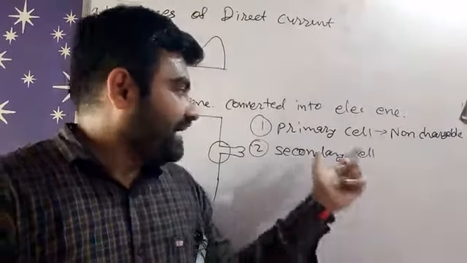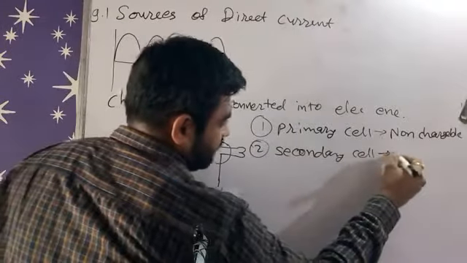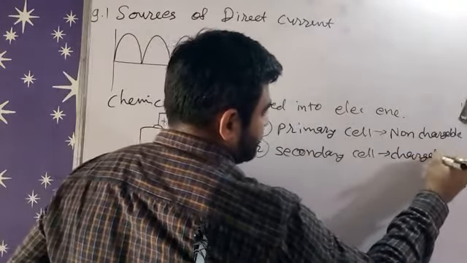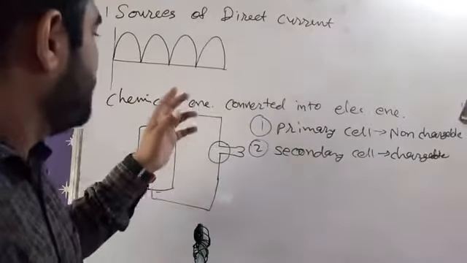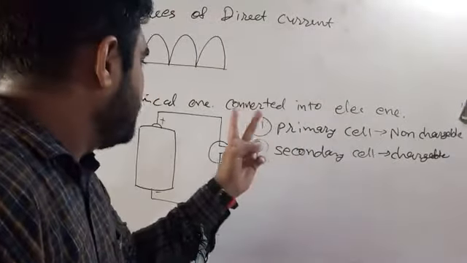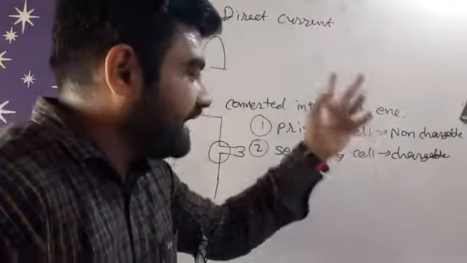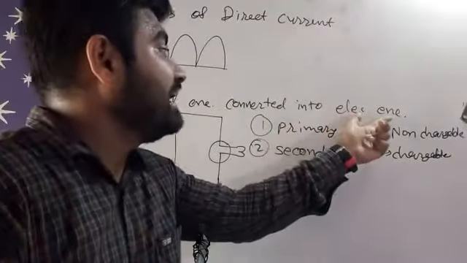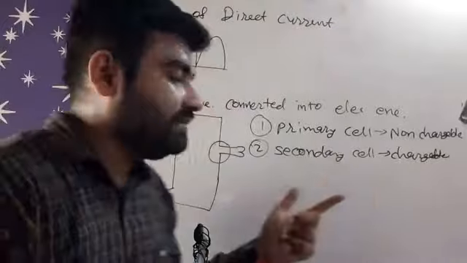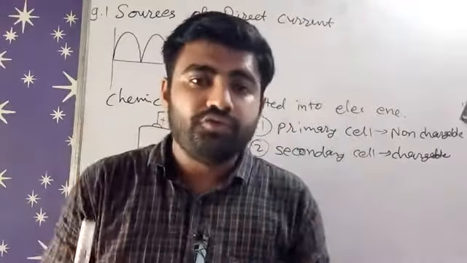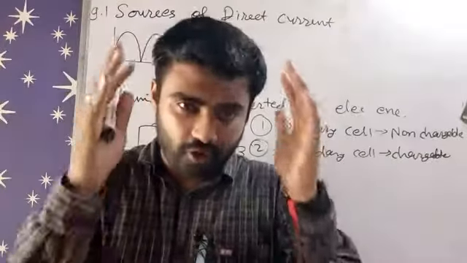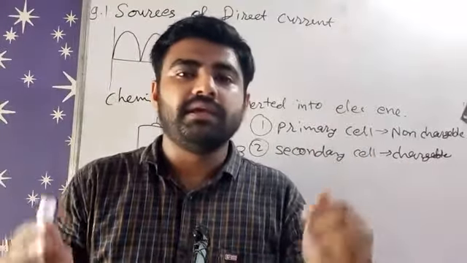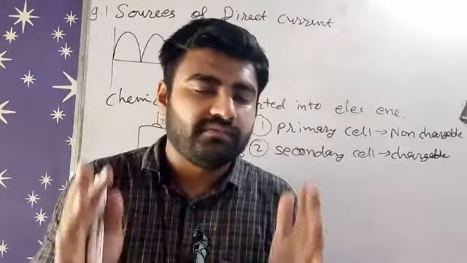Now we are talking about the secondary cell, which is a chargeable cell. Chargeable cell means there are two ways: chemical energy is converted into electrical energy, and similarly electrical energy is converted into chemical energy. So if we use it the first time, chemical energy is converted into electrical energy, and if all the chemical energy is consumed by the user, what happens now?